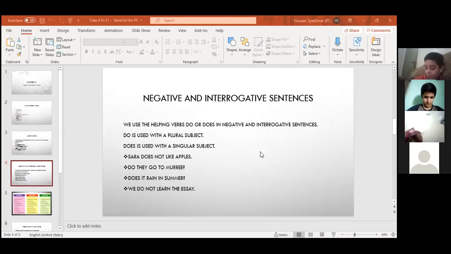Okay, it is written on the slide also. Do is used with the plural subject. Does is used with the singular subject. Do comes with the plural subject. Does comes with a singular subject. Okay, you understand? Now, I'll ask a sentence. You have to change it into negative and interrogative. Let us do it. So, first I will ask Momin.